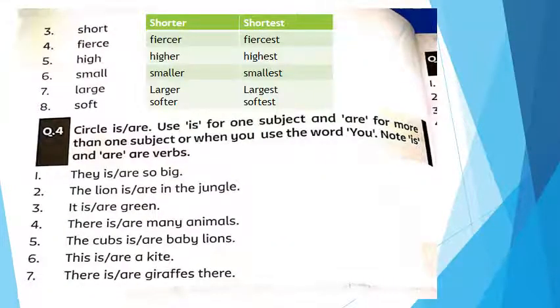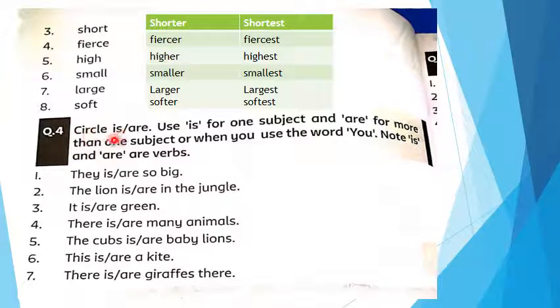Short, shorter, shortest. Second degree of short is shorter, shortest. Fierce, fiercer, fiercest. High, higher, highest. Small, smaller, smallest. Large, larger, largest. Soft, softer, softest. Here is question number 4.